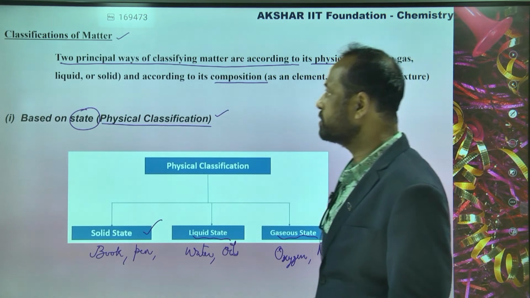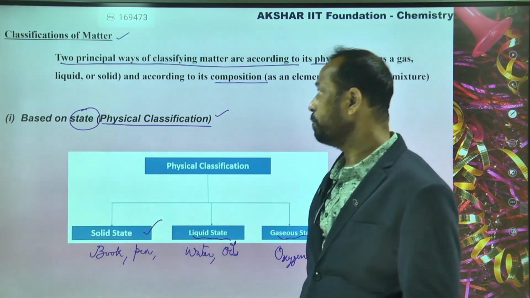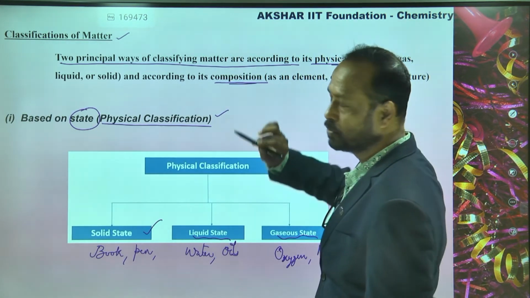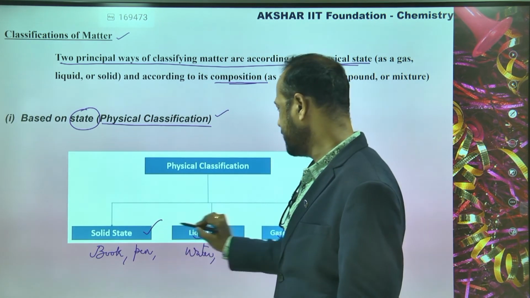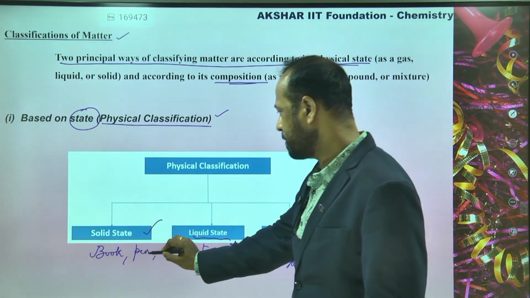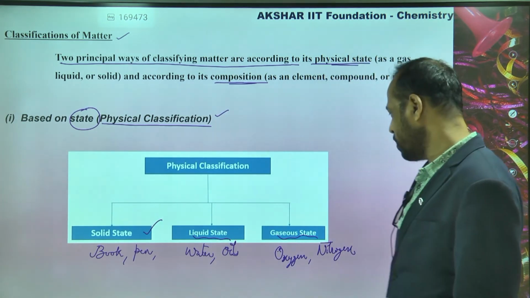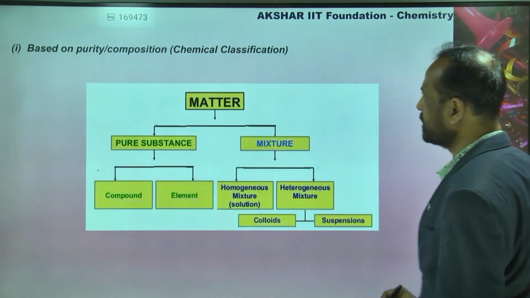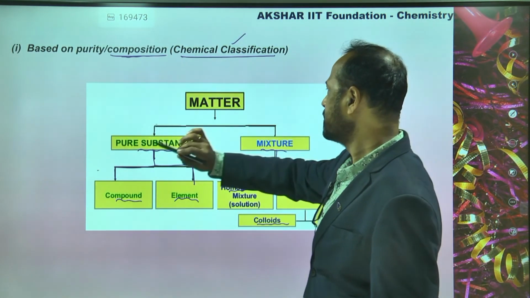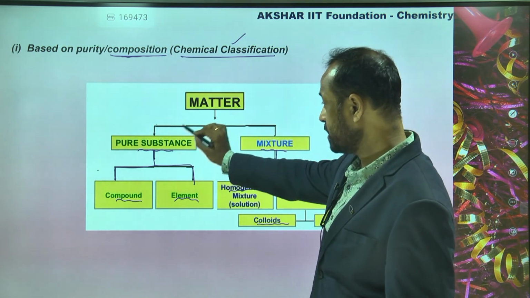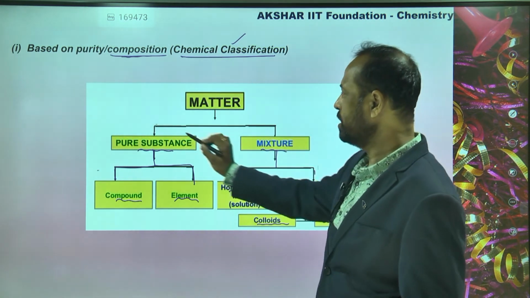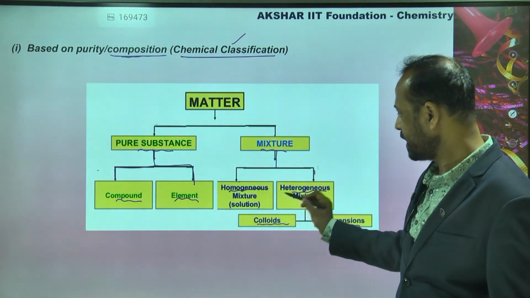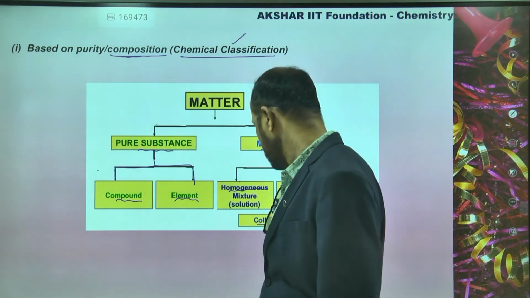Mainly two types of classification we do based on matter: first based on the physical state, and second based on the composition. Based on physical state: solid, liquid, gases, with examples book and pen for solid, water and oil for liquid, oxygen and nitrogen for gases. Now the other classification is based on composition. Matter is classified into two types called pure substance and mixture. Pure substance again has two types called compounds and elements. Mixtures have two types, homogeneous and heterogeneous. And heterogeneous again has two types called colloids and suspensions.